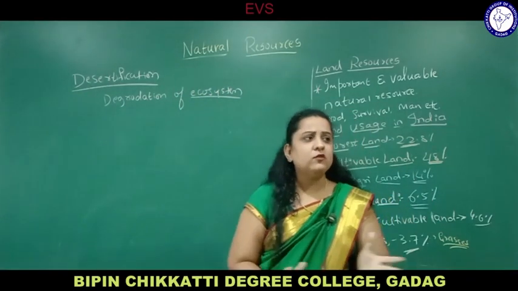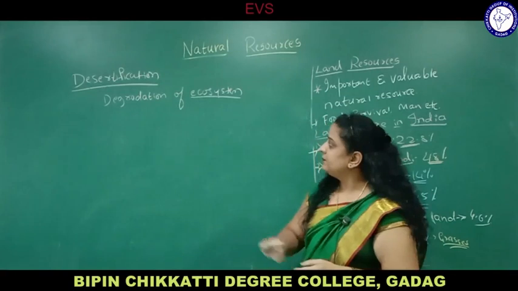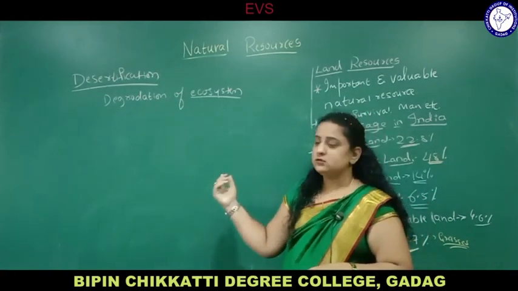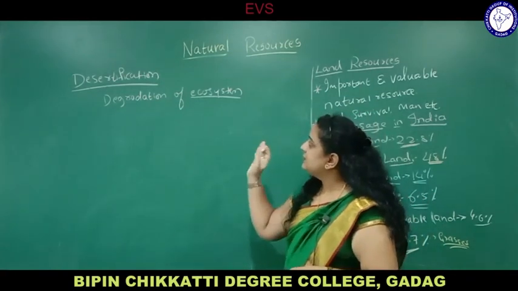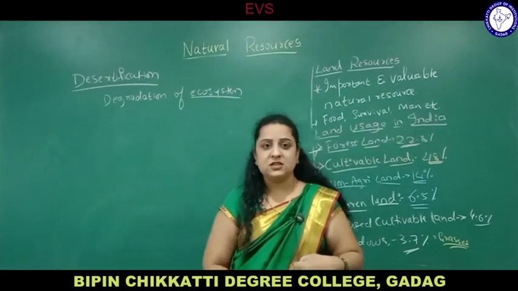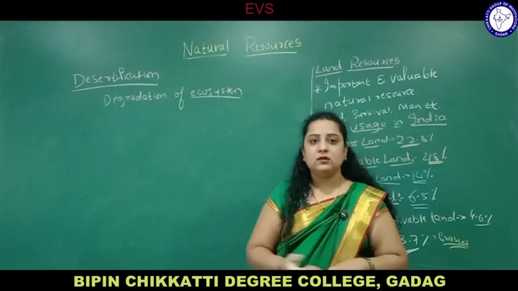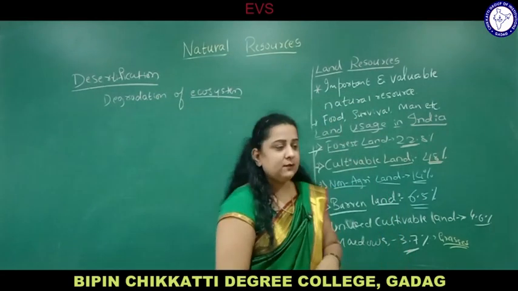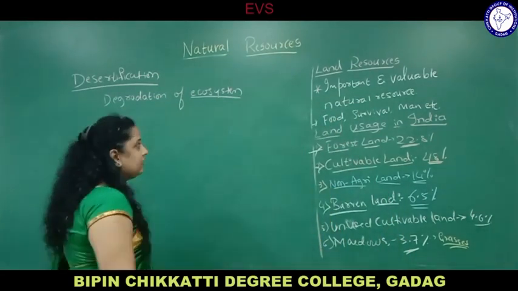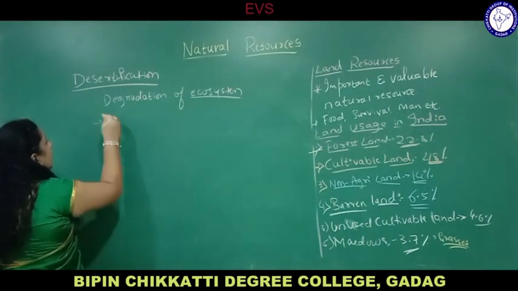It is full of resources. But within that there are different types of ecosystem, and we are saying desert ecosystem. Desertification is the degradation, meaning whatever resources are available on the land go on degrading day by day, and that land becomes completely barren. It forms a desert. How is it formed?